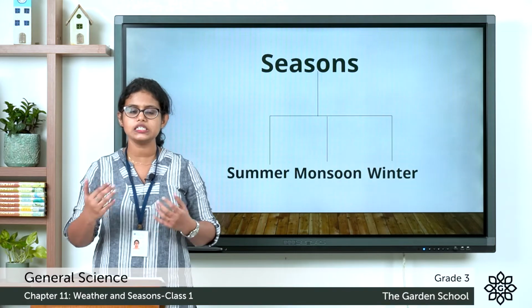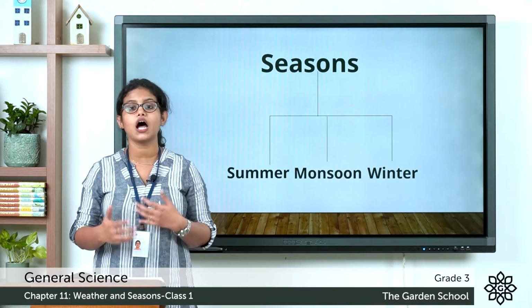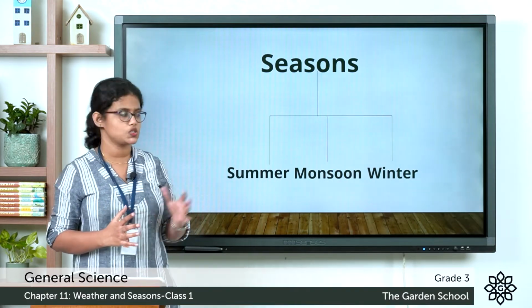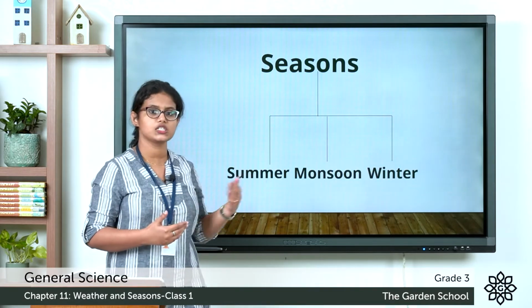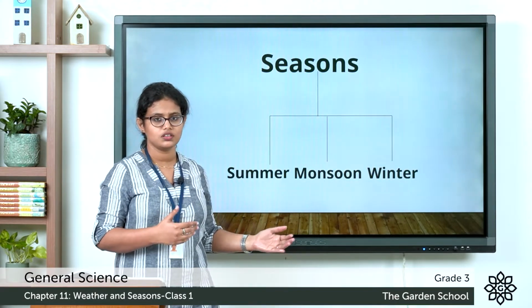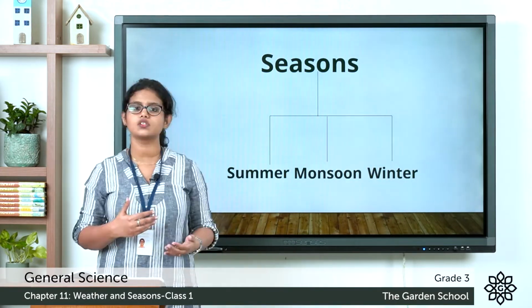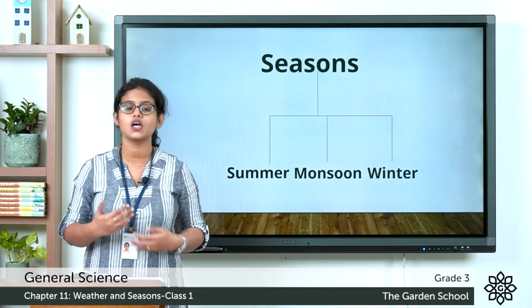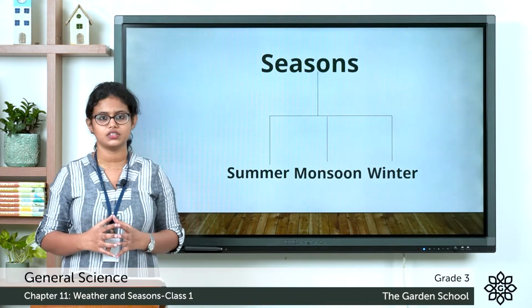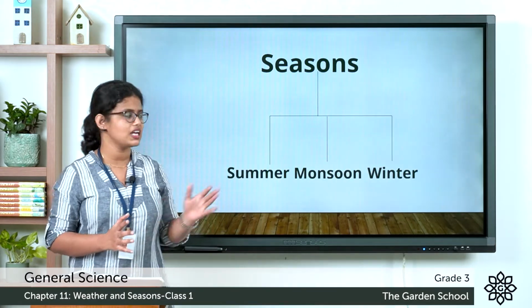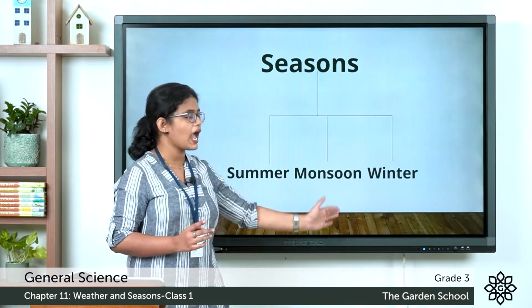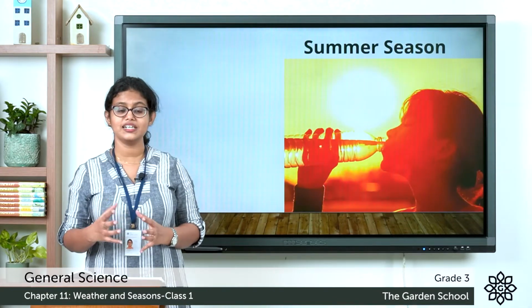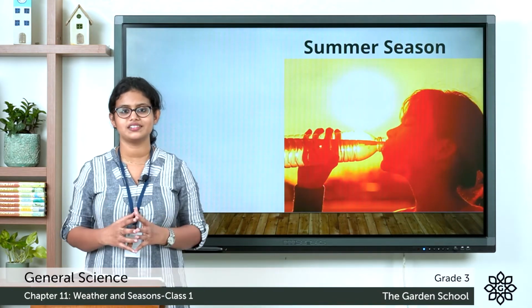So these seasons come one after the other. After summer, it is followed by monsoon, then after that winter. So one after the other, the seasons come. And the three main seasons are summer, monsoon and winter. Let's learn about summer season.